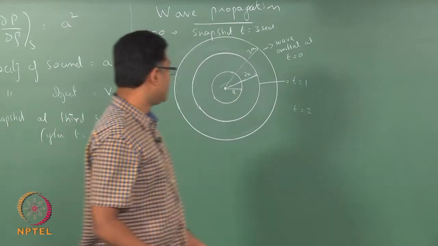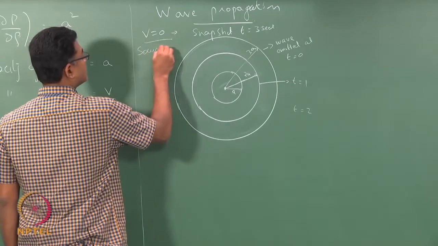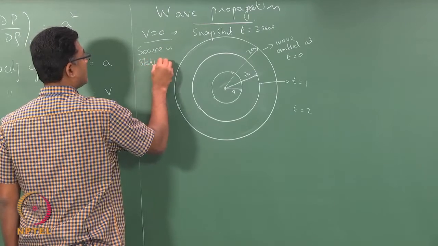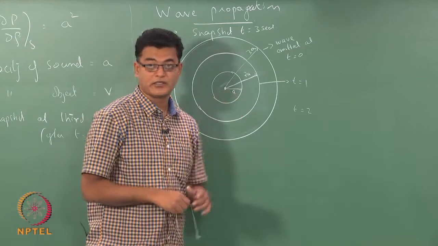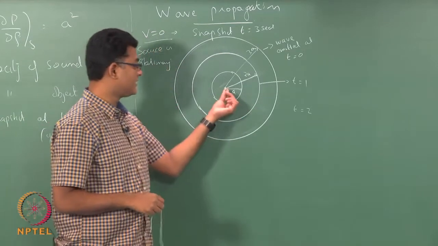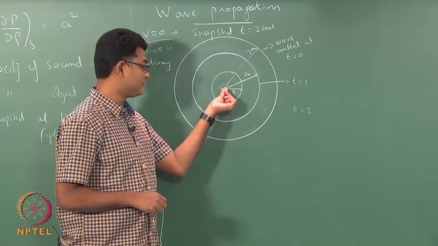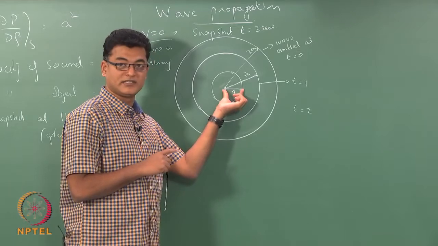Here the source is stationary. So, the source is not moving at all. The wave that is generated at the third second still stays there. The wave that is generated 1 second earlier is seen at a distance a.